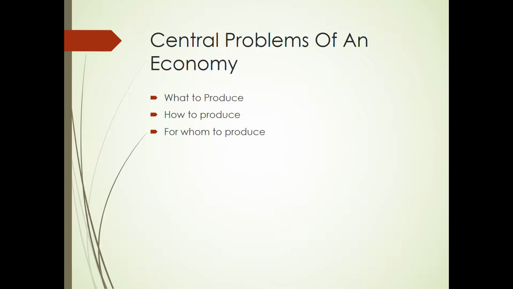Second central problem is how to produce. This problem relates to the technique of production. Basically, there are two techniques of production. First one is labor intensive technique, second is capital intensive technique. Labor intensive technique means more use of labor and less of machines. Capital intensive technique means more use of capital, more use of machines and less of labor.